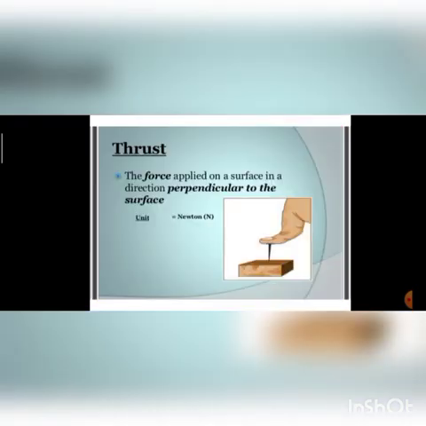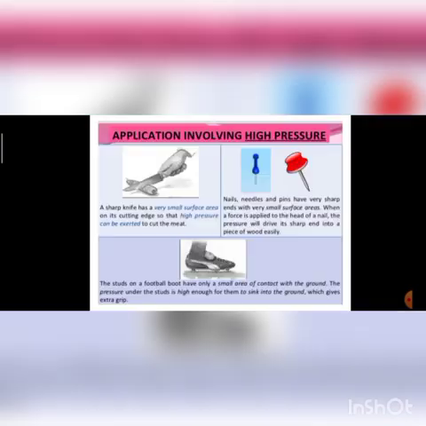Now another definition is thrust. What is thrust? Thrust is a force which acts perpendicular to any surface. Perpendicular means at 90 degrees. Like they are applying force with his thumb on this wooden block at 90 degrees. So thrust is nothing but a force acting perpendicular to the surface, and it has the same unit as force. So thrust has a unit equal to Newton.